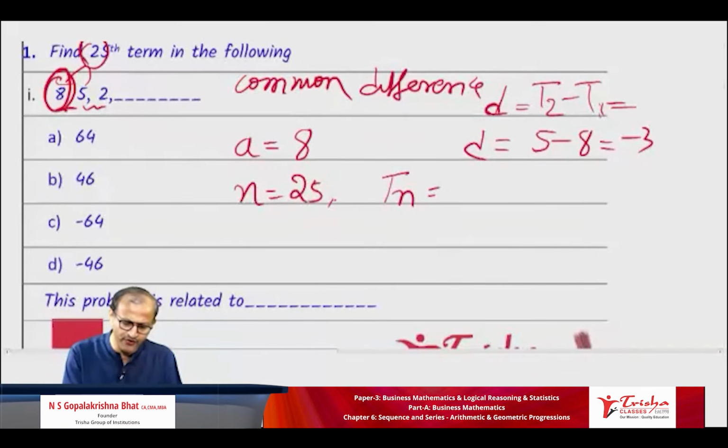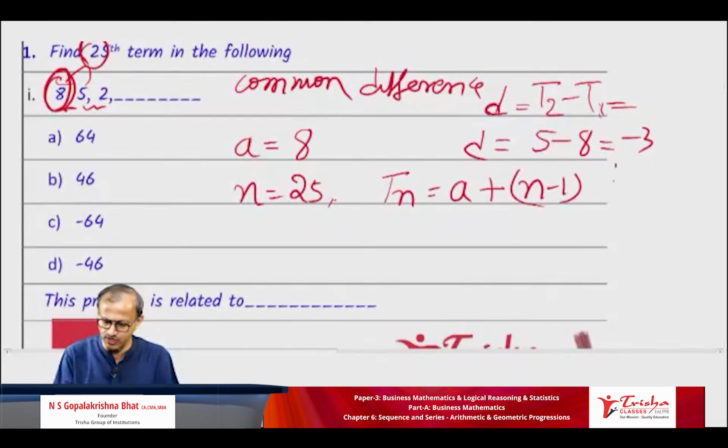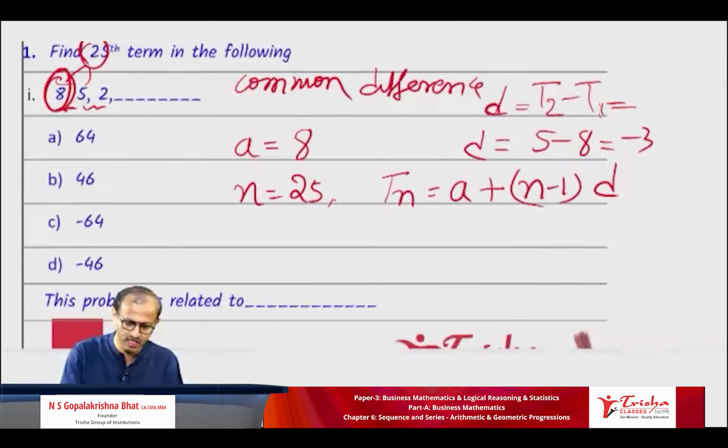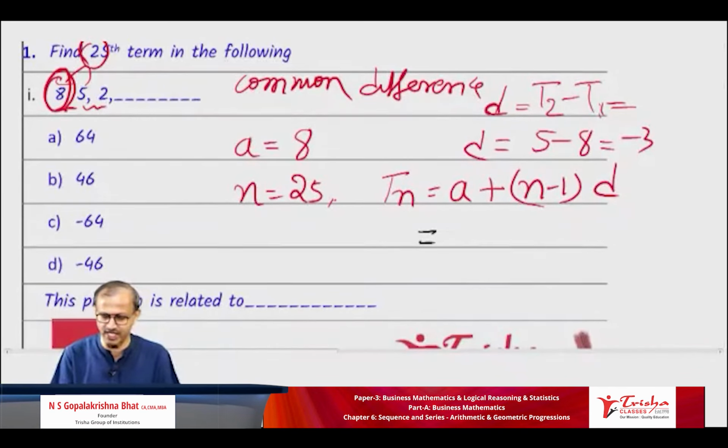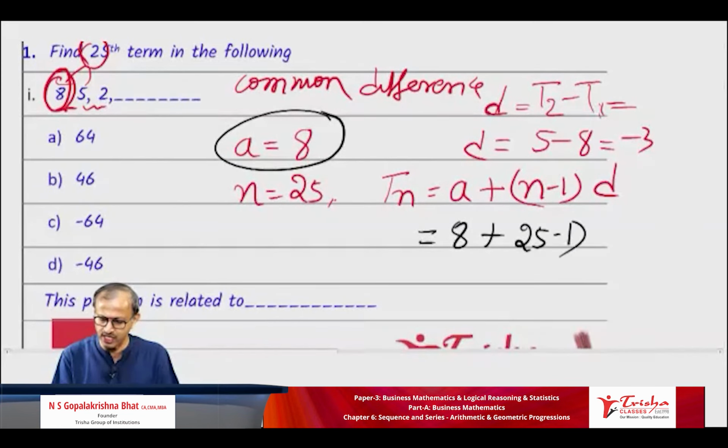You want the 25th term, so N is equal to 25. Tn is equal to A plus N minus 1 into D. Substitute: what is A? First term A is 8, plus 25 minus 1, common difference minus 3.